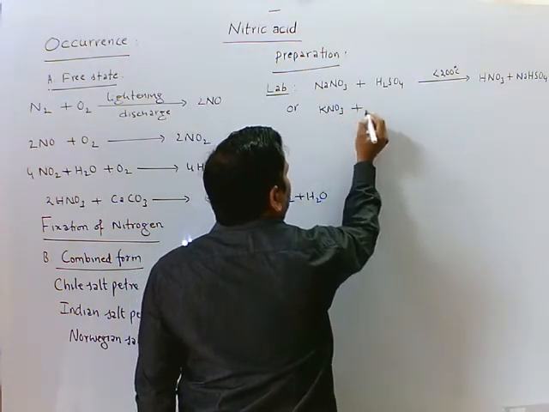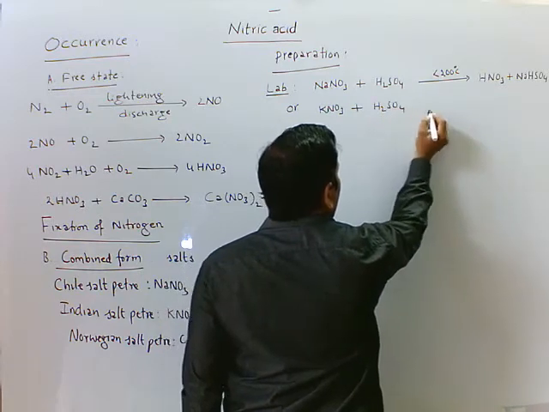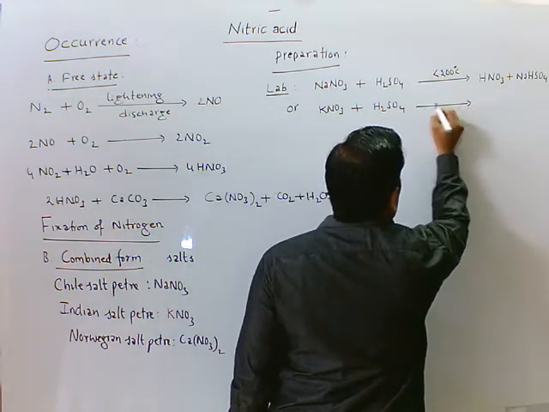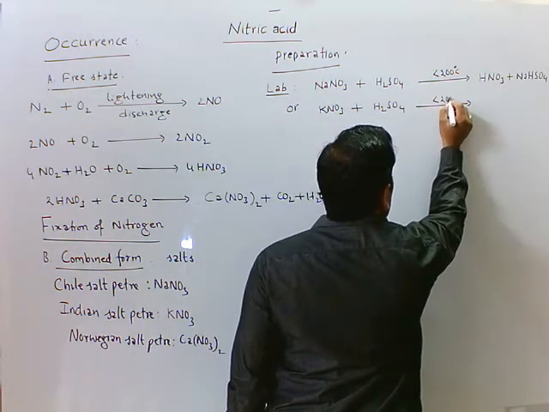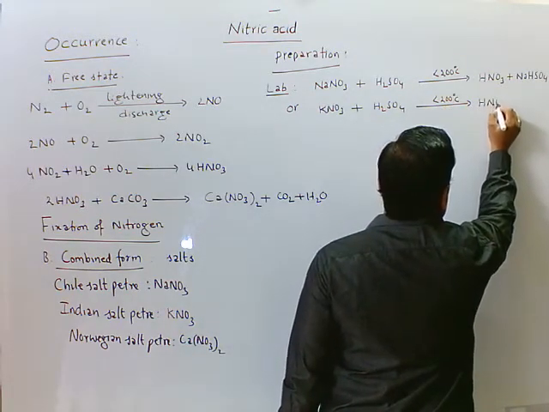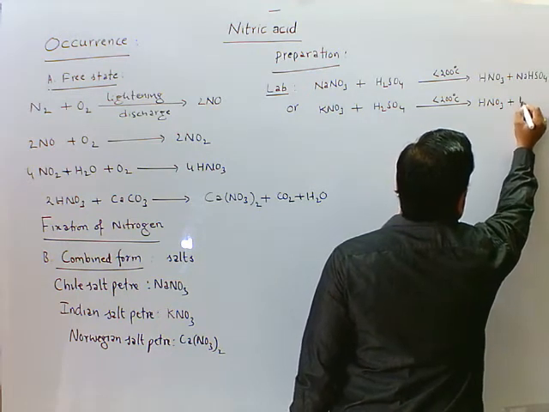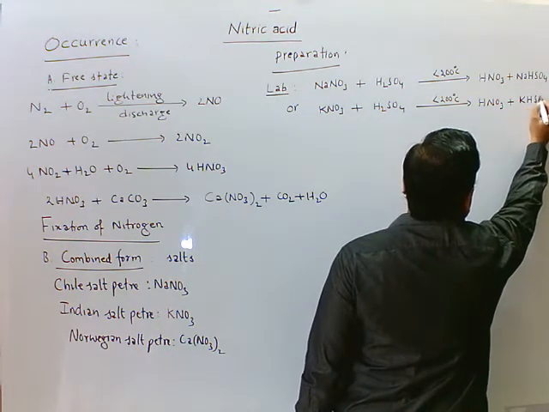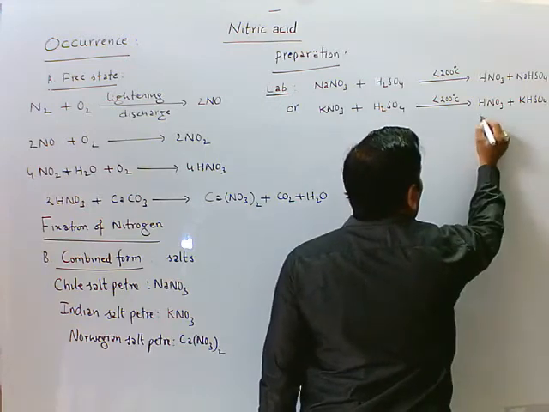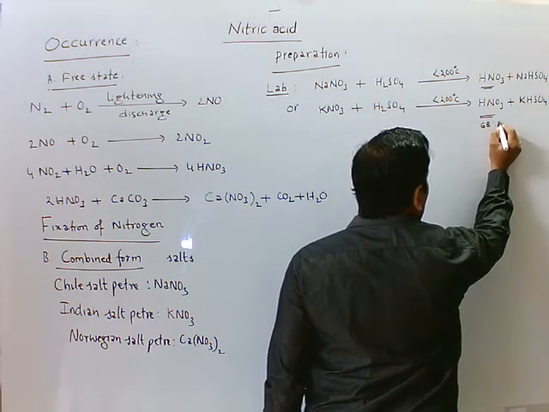Potassium nitrate heated with concentrated sulfuric acid at a temperature of less than 200 degrees Celsius gives nitric acid plus potassium hydrogen sulfate. The formed nitric acid is about 68% pure.